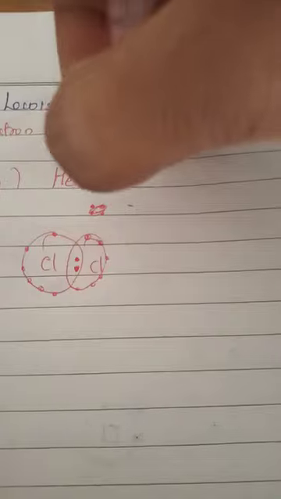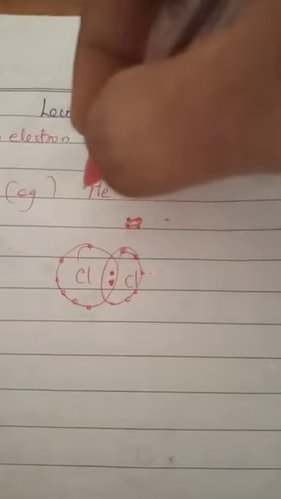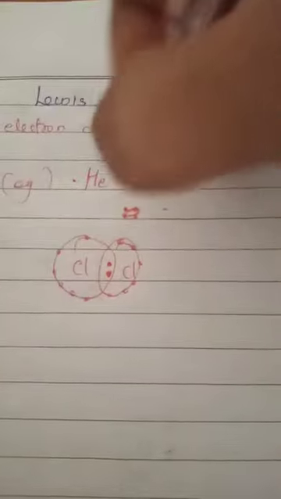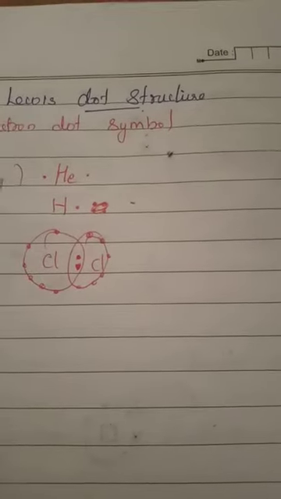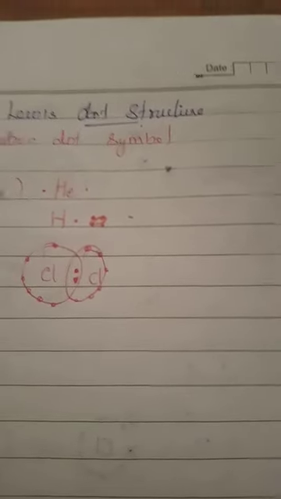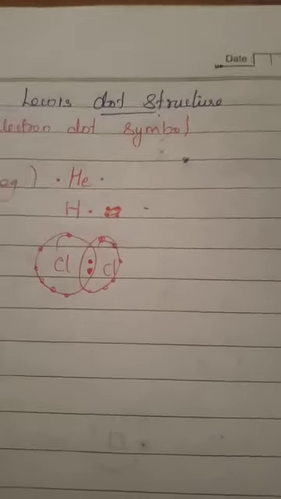So for helium, how many electrons does it have? 2, so it is represented by 2 dots, 2 dots on either side. For example, hydrogen has only 1 electron in the valence shell, so 1 dot. The electrons in the valence shell are represented by dots. That is called the Lewis dot structure. For unpaired electrons we use a single dot. For paired electrons we use a double dot. This is an example of paired electrons. These are examples of unpaired, single electrons.